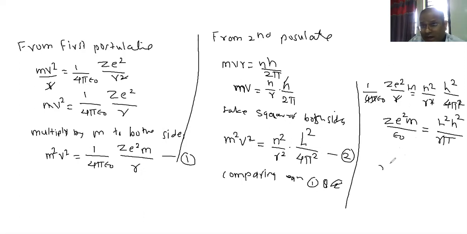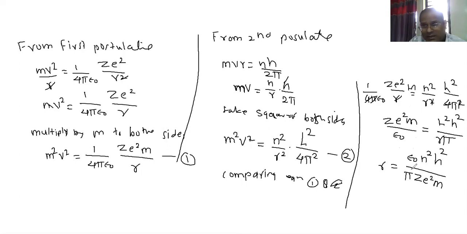So I will write R, that is the radius of orbit. R is equal to epsilon naught n square h square upon pi m Z e square. Is it right?